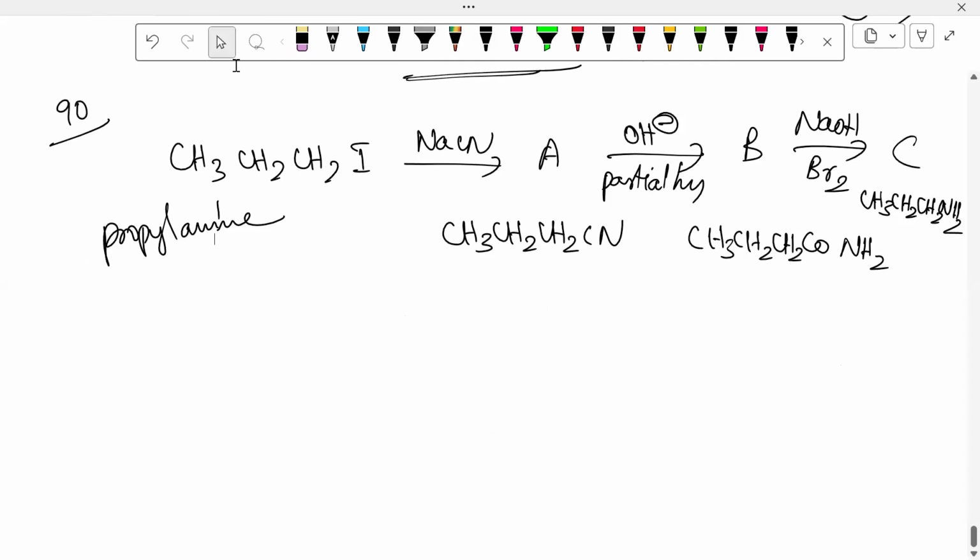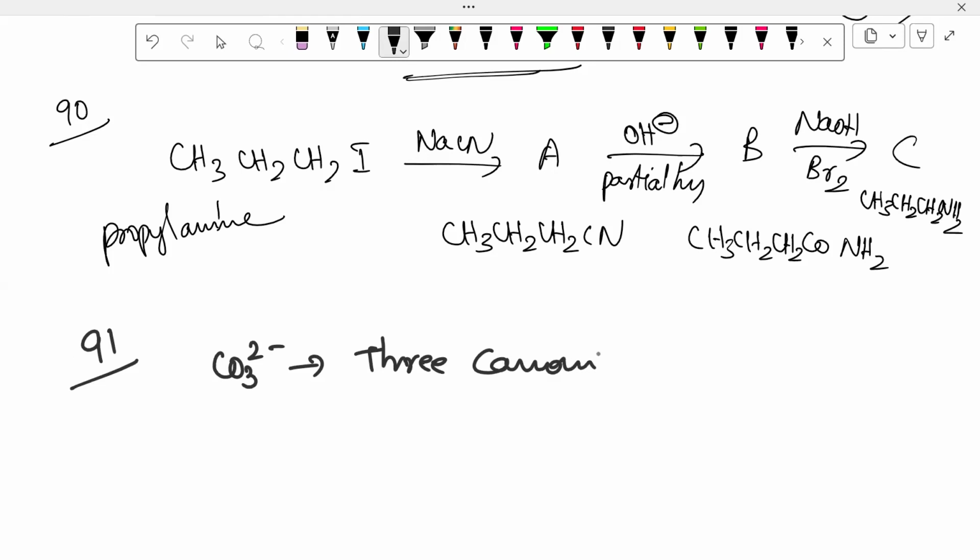We'll go for the next one, 91. Identify the correct statement. The correct statement is CO3 2 minus has three canonical forms. Next, we'll go for the 92. 92 is homoleptic and heteroleptic complexes they gave.